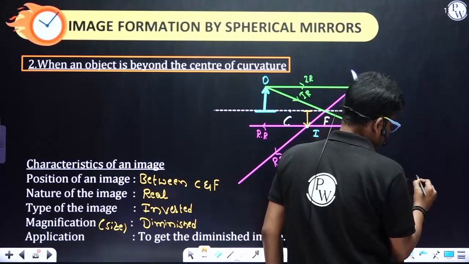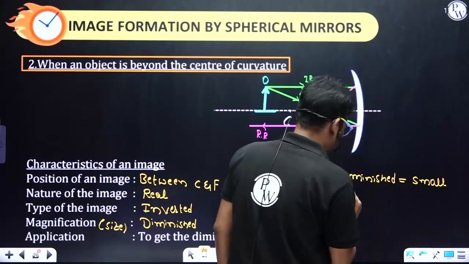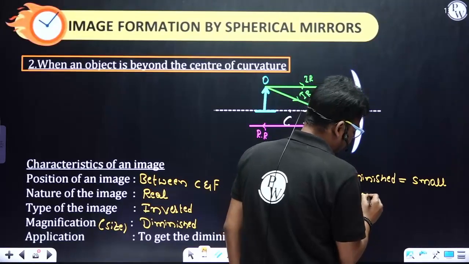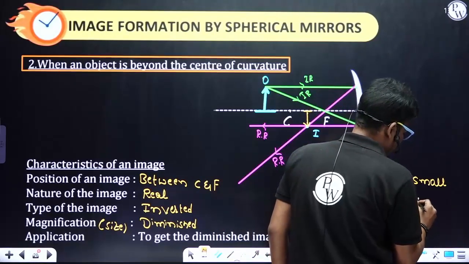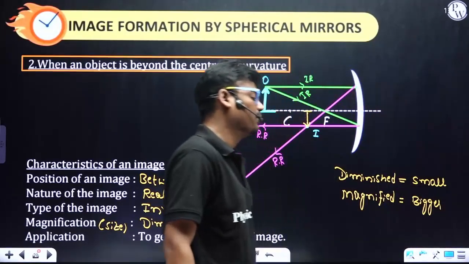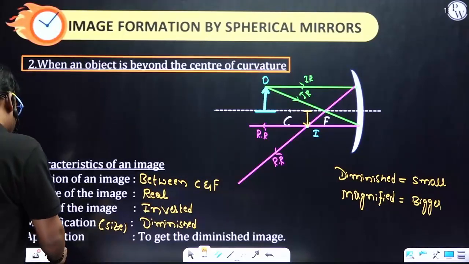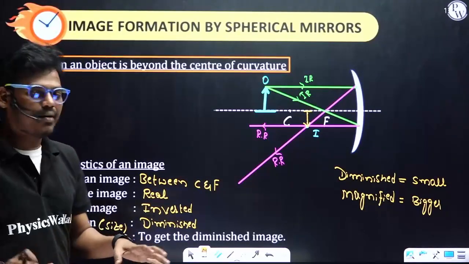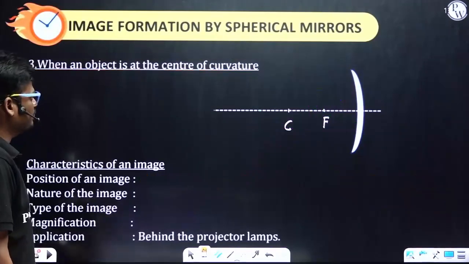Diminished is nothing but a small size compared to the object. And magnified means a bigger size of the image with respect to the object. Okay, I'll show you those simulations also after completing the 6 cases. Now let's move on to the next one.